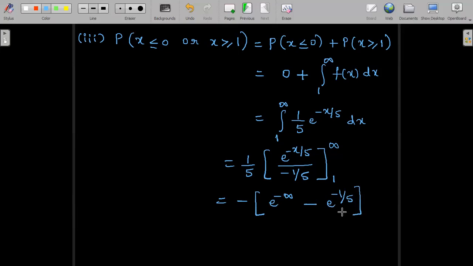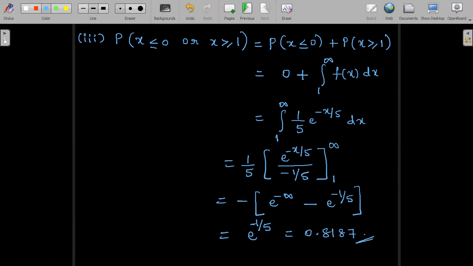So 0 minus e power minus 1 by 5, and there is a minus sign outside. So what we have to evaluate is e power minus 1 by 5. And in the calculator, this gives us 0.8187, up to 4 decimal places.